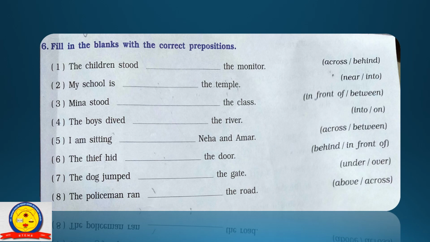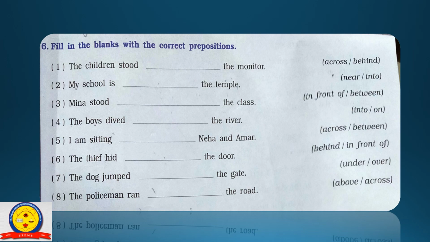Take out Vikas Marigold workbook, page number 9. I repeat, Vikas Marigold workbook, page number 9. Exercise number 6. Fill in the blanks with the correct preposition. The children stood dash the monitor. There are two options, across or behind. So the right option is behind. The children stood behind the monitor.